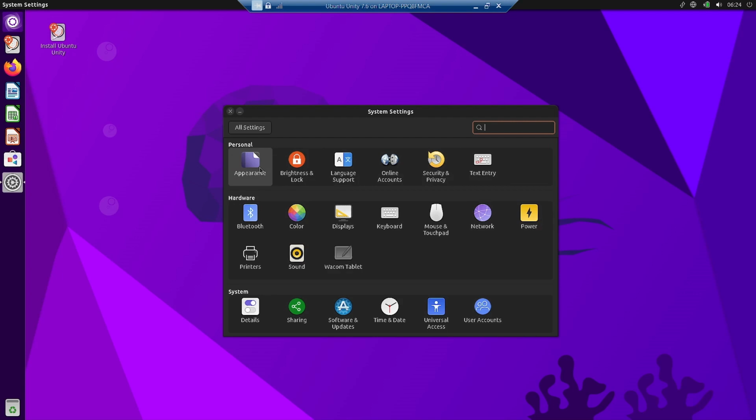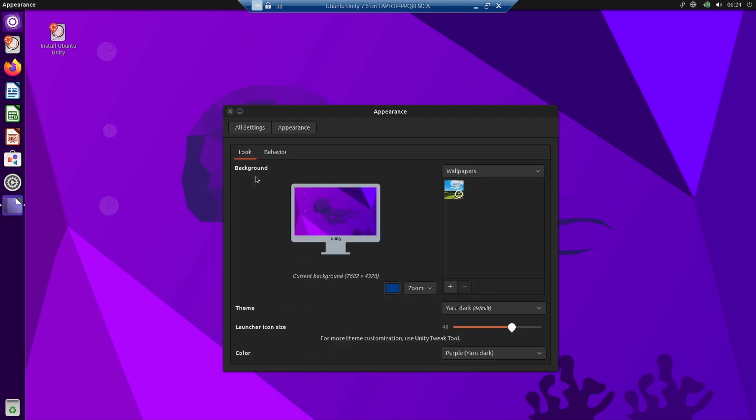Now let us check out the appearance section. So this is very important. Appearance is the most important part, we can say, or the second most important part of the system after the core system or the base system. The second most important part is the looks. If the looks are good, it will sell. If the looks are bad, the system will not sell. In most cases, it will be like this only.